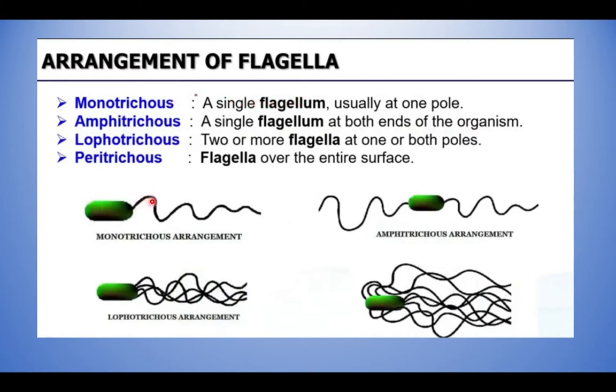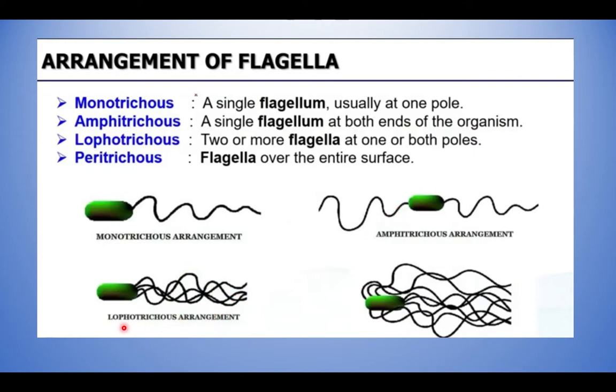See here, you can see only one flagellum is present. Usually this is present at any one of the poles. It is called monotrichous. Mono denotes one, so only one flagellum is present when it is monotrichous. And next, amphitrichous. Amphitrichous means a single flagellum is present at both ends. Can you notice? This side and the other side, on both sides a flagellum is present. So it is called amphitrichous. If it is present only on one side, it is monotrichous. If it is present on both sides, it is called amphitrichous.